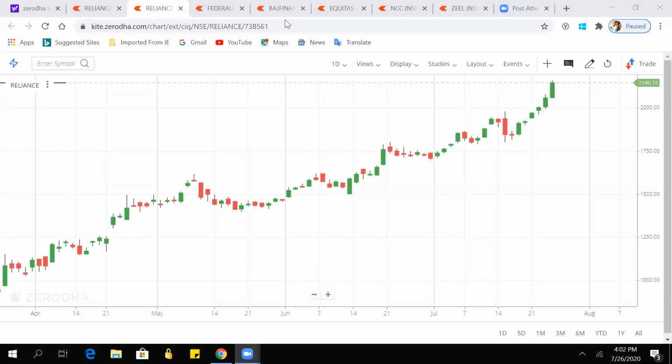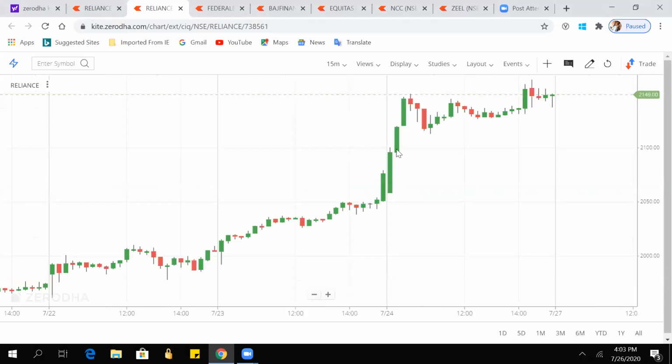But whenever there is a sign of a breakout, as Ashish showed, Reliance made a green candle in the last 15 minutes on the last trading day, Friday, clearly indicating an upside breakout. So there we should not take a trade based on the resistance line. There we may incur losses.